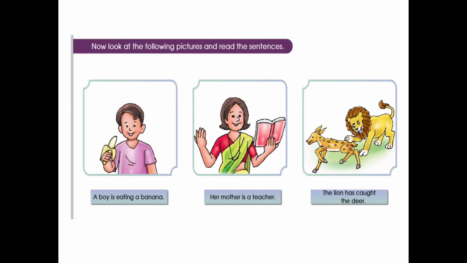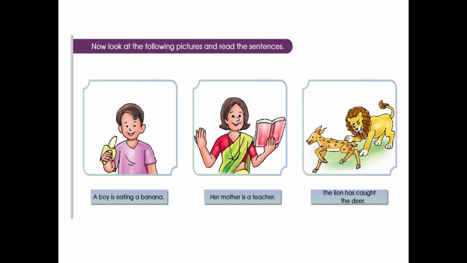And also, the lion has caught the deer. Even here it is saying something, it is a statement, giving us information. So we have to put a full stop at the end of the statement. Look here, can you observe? At the end of the sentences, there is a full stop. Statements are also called assertive sentences.